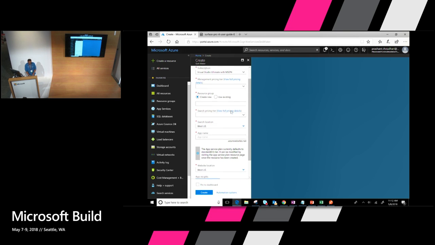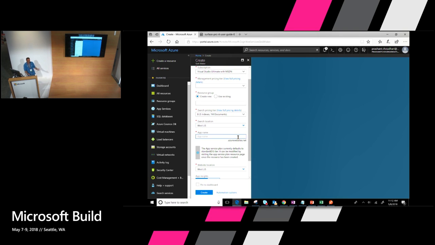But what you get to do here is actually choose the SKU and the location of each of those dependent services, right? So what that means is, here's the search service, the Azure search service. You get to choose what SKU of search service you want. Then you get to choose what location that search service should be deployed in. And these could be all different depending on how you set up your service, right? So you could choose the location of the service.